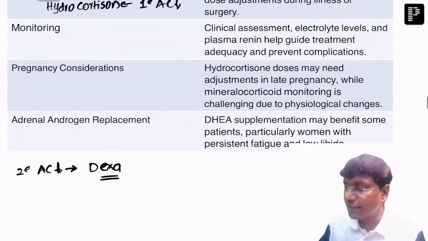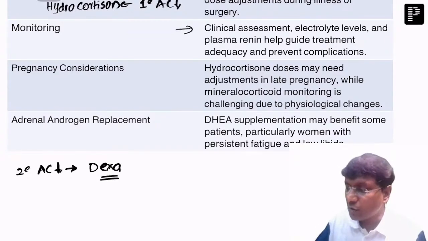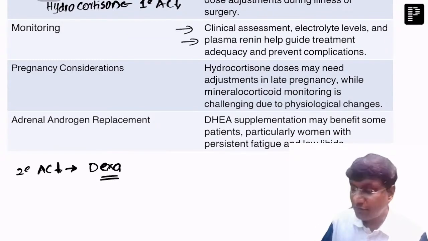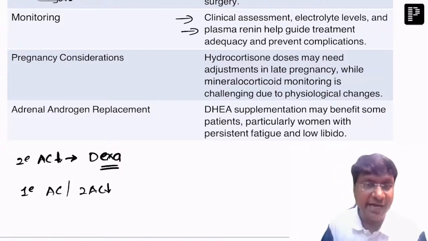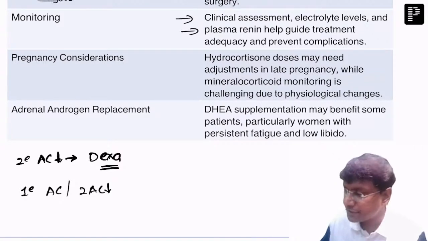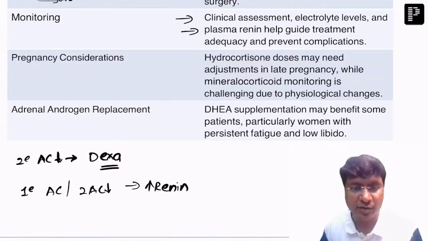Then how will you do the monitoring once you start the treatment? That is by clinical assessment, the electrolyte levels, whether they are getting normalized or not, and what will happen to plasma renin levels. Why? Because in primary or secondary adrenocortical insufficiency, there will be hypotension. And because of hypotension, there will be an increase in renin levels. Once you start the replacement, the renin levels should get normalized.